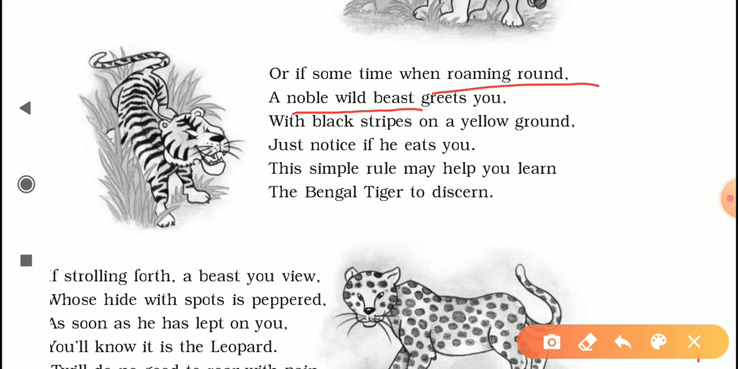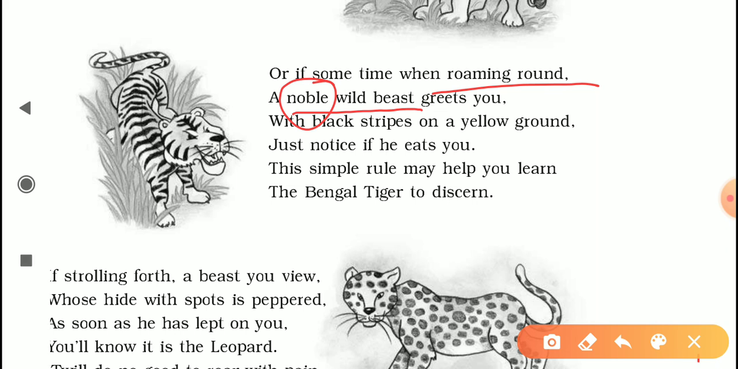A tiger is often called a royal beast, so that is why the word noble is used. And it is also humorous because this beast is very dangerous, and if you meet a tiger, it will surely kill you and eat you.